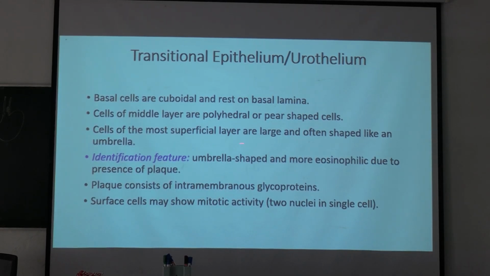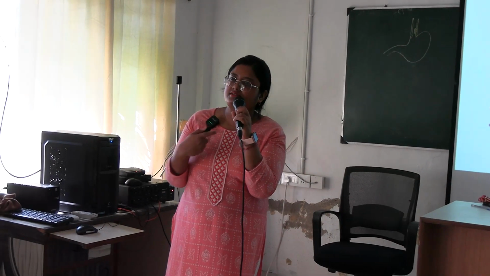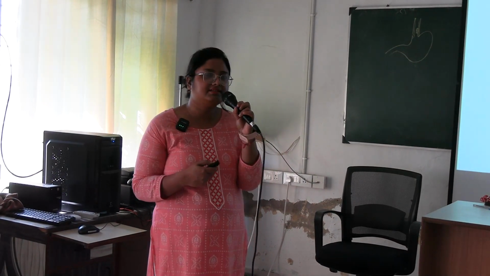Cells of the most superficial layer are large and often shaped like an umbrella. These are umbrella cells. These are important types of cells of this transitional epithelium, umbrella cells present in the superficial layer. Identification feature: umbrella shaped cells and more eosinophilic due to presence of plaque. These umbrella shaped cells act as a mechanical barrier so that excreted harmful substances cannot again enter into our blood. Okay.